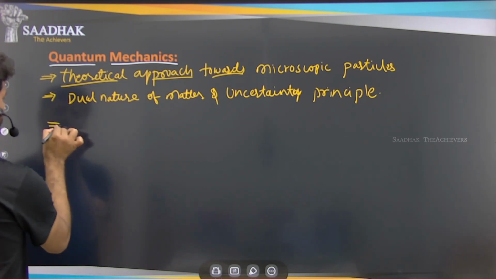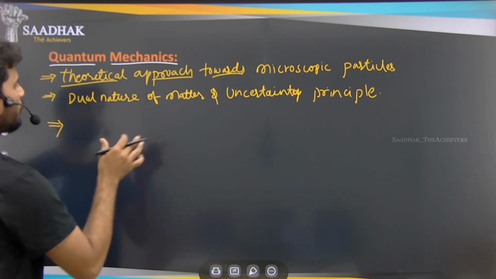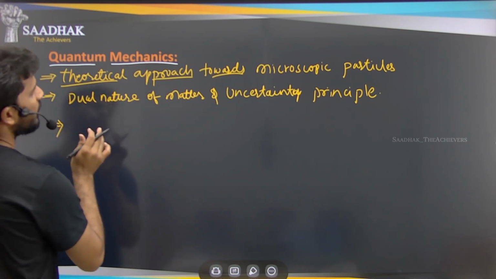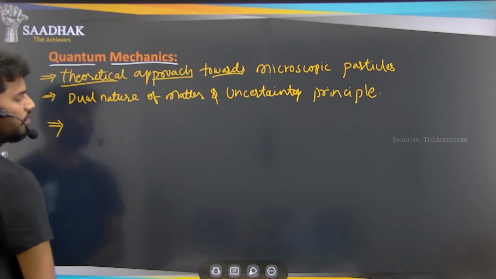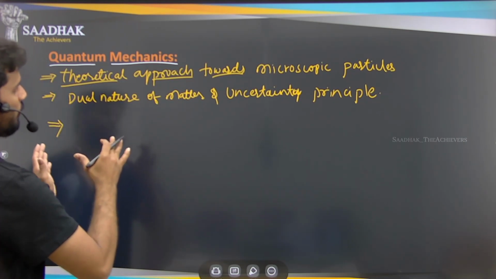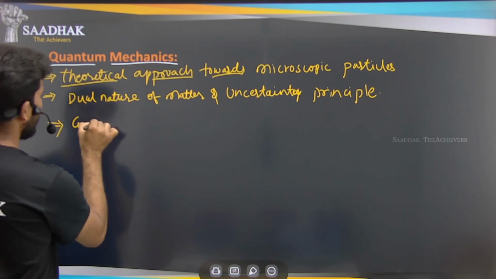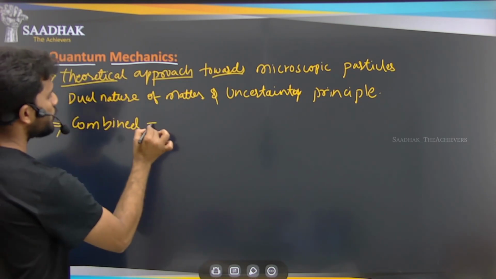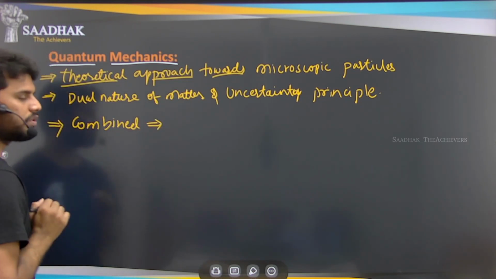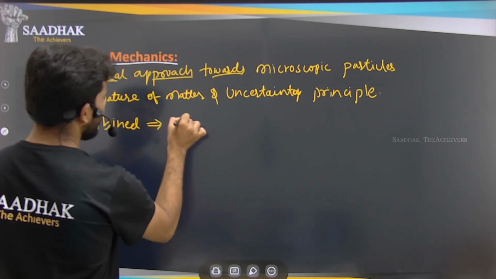So quantum mechanics is a theoretical approach, and it is the combined development by two scientists, in the year 1926.